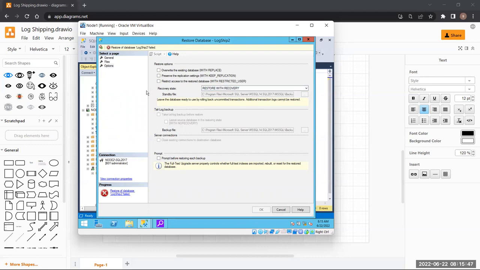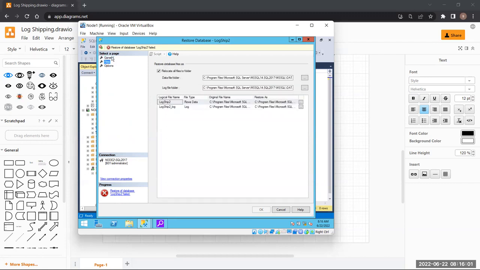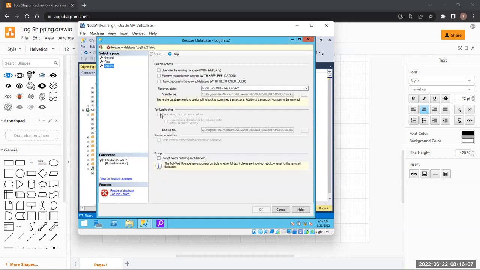Failed restore. But why? Everything is good, right? I have taken the backup. I have taken this file. See, this is the database. This is the timeline, right? Let me go to files. It says, okay, you can go ahead. Let me go to options. Now what?